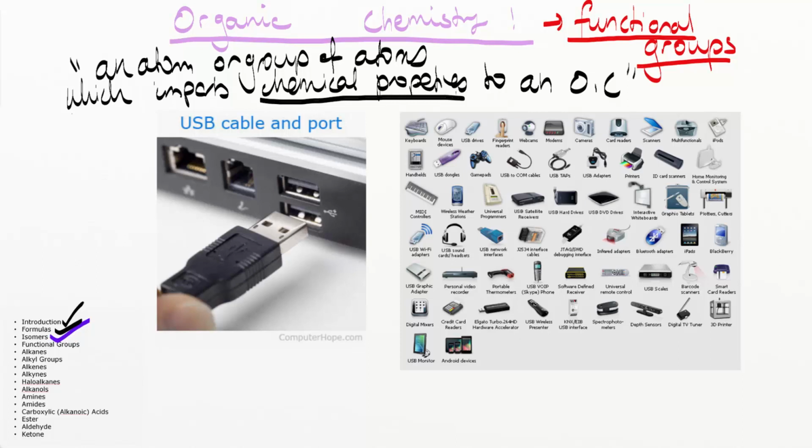So the way a functional group works is a little bit like getting a new USB port. For example, in computer technology, there's a whole bunch of different cables and ports. Here we can see there's an Ethernet port here, some other kind of port, and a USB port over here. So there are different types of ports that are available.